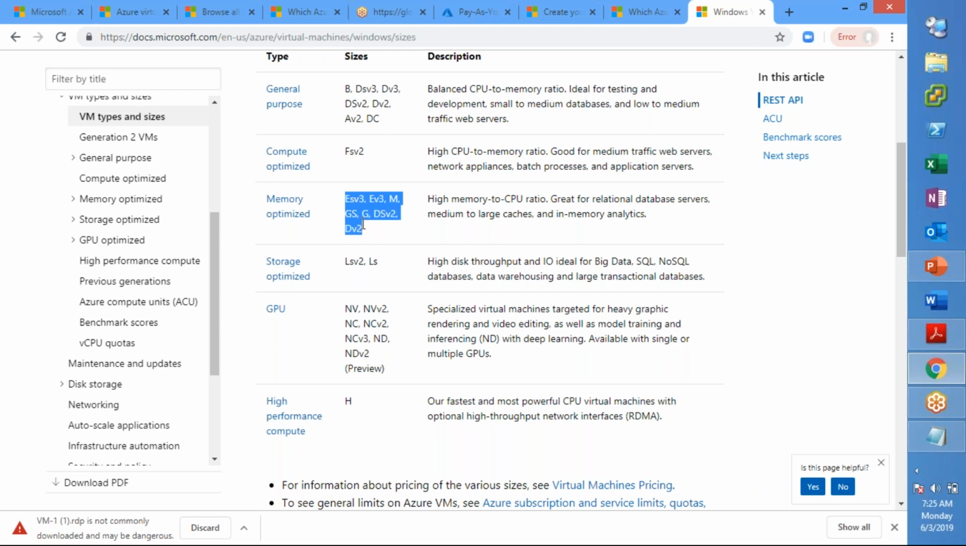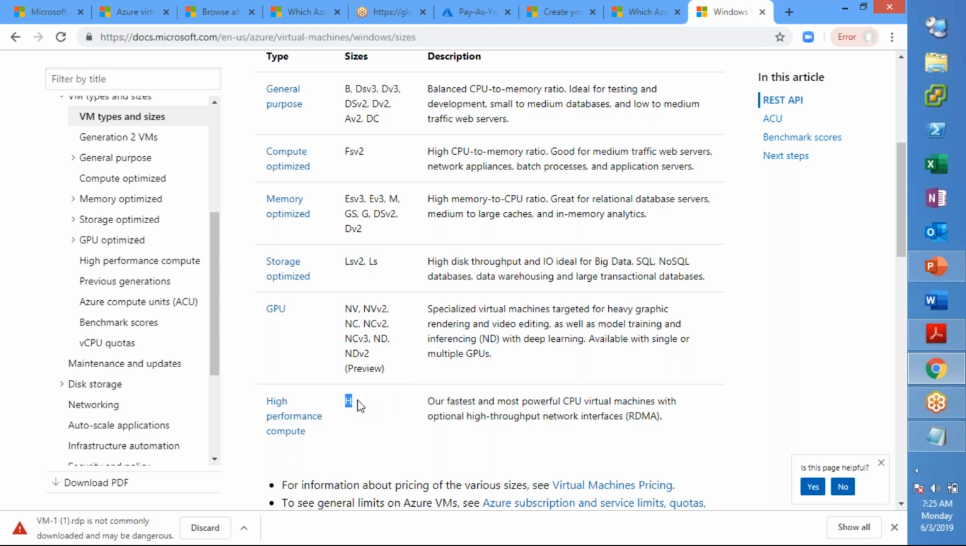And if you go for memory optimized, it means that your application sitting on the VM requires more memory when compared to the CPU. And if there are too many reads and writes to the storage, let us say you are putting a database application that needs so much read and write to the server itself, then you can go with storage optimized. And within this there are two sizes, right? You can see LSV2 and LS. And if you have a GPU requirement, then you can go with NV and NVV2 and so on, right?